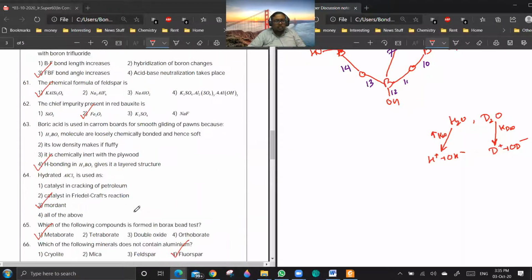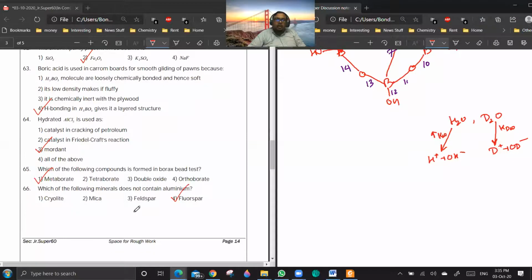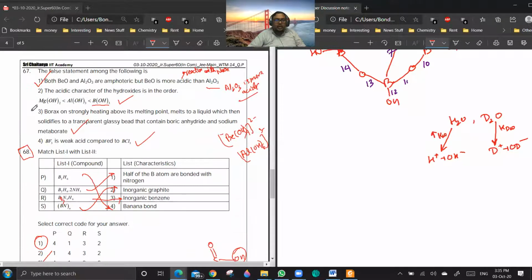After this, see, here you cannot compare the acidity based on... generally the acidic nature of an oxide is directly proportional to the charge density on the metal ion.